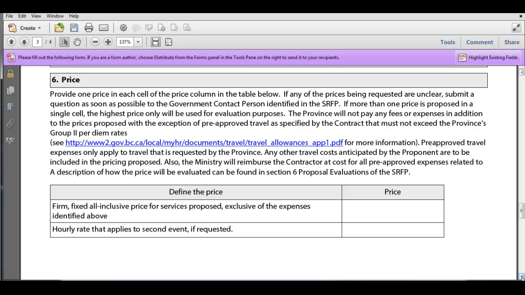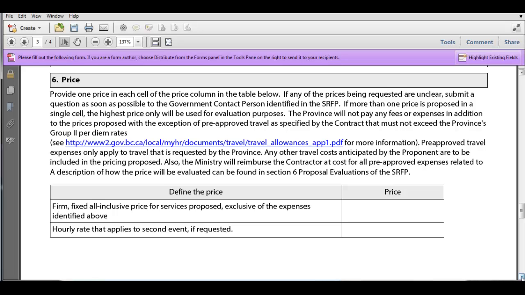The instructions then are going to go on about what is to be included in that price. And you'll see that the standard language is the province is not paying for any fees or expenses in addition to the prices proposed. So the prices you propose need to be inclusive of everything, unless there are exceptions put into the particular SRFP. Some will have no exceptions. It's simply, this is the price, that's what we're paying.